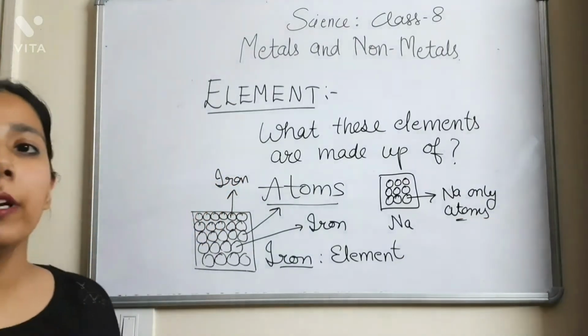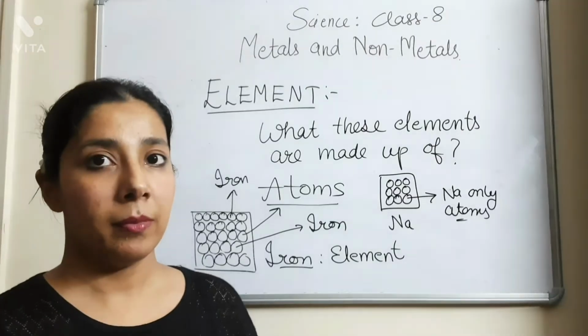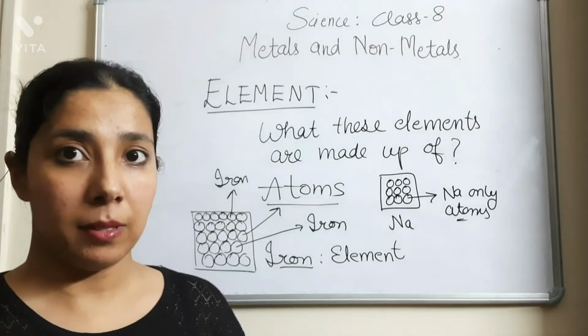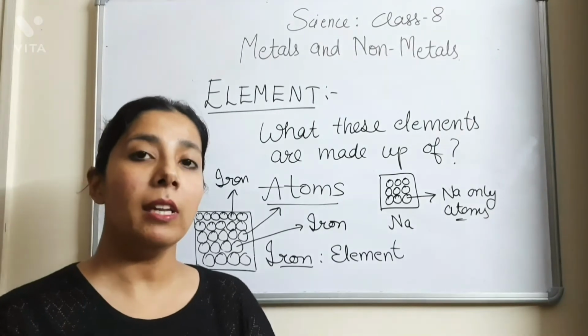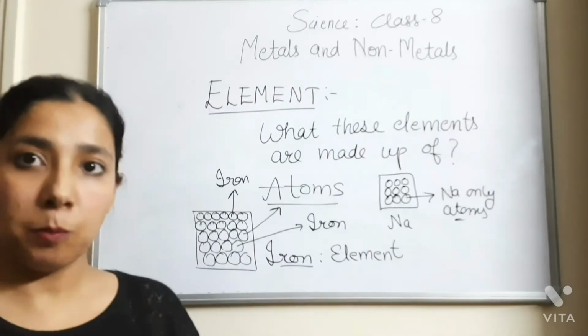So the next important point here is the element is made up of only one kind of atom. No single element is made up of 2 or 3 kinds of atoms. One element is made up of only one type of atoms. Okay, let's move to the next point.